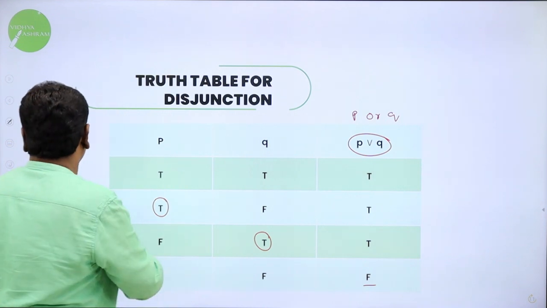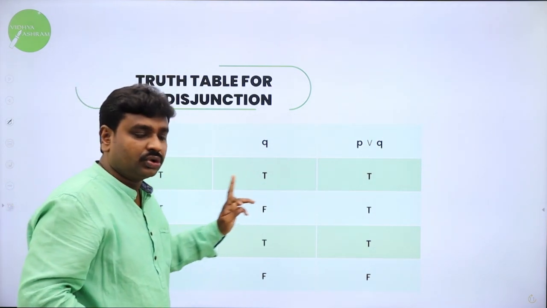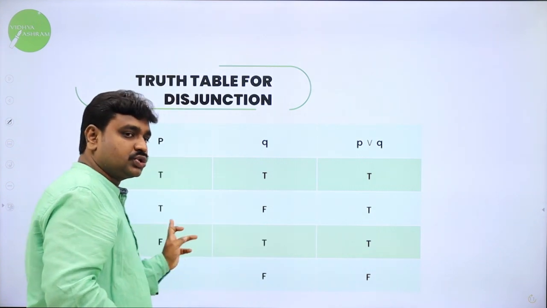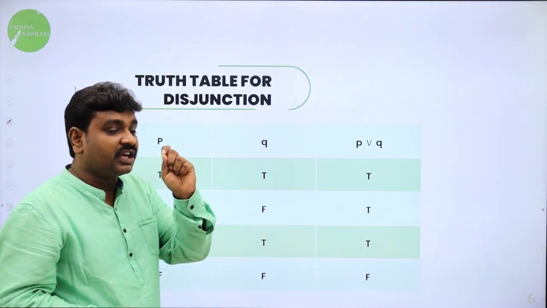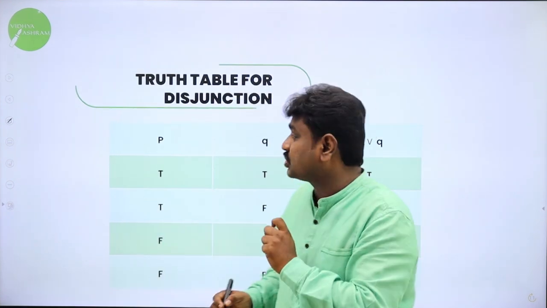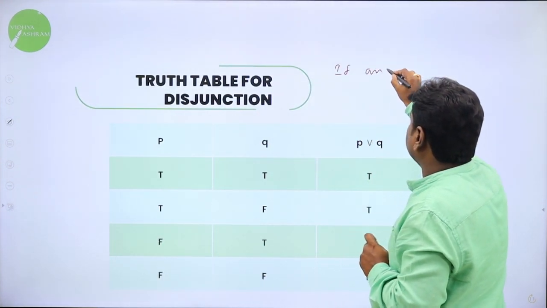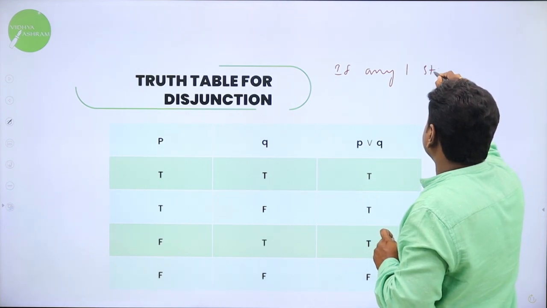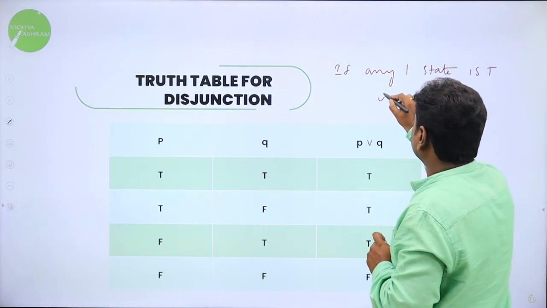I hope you are thorough with the truth table. Just observe: true, true is true; true, false is true; false, true is also true; but only false, false becomes false. The logic is: if any one statement is true, the result is true.